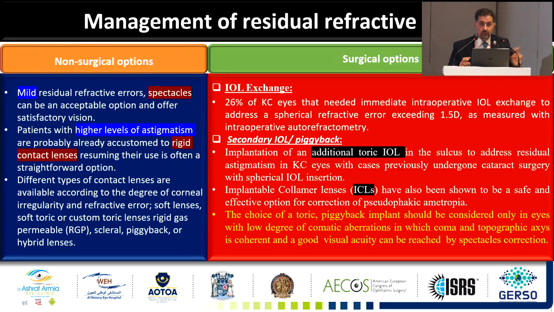For surgical options, two options: either you do IOL exchange, which we do in 26% of the patients, or a secondary IOL. If it's secondary, an additional toric IOL, as mentioned, is a very good tool, and also the ICL for high spherical postoperative results is a good tool for correction of the residual postoperative astigmatism.